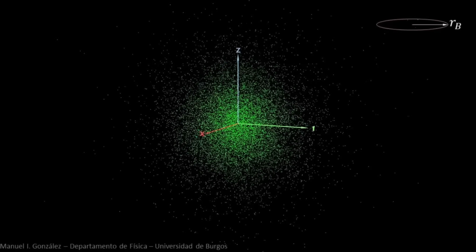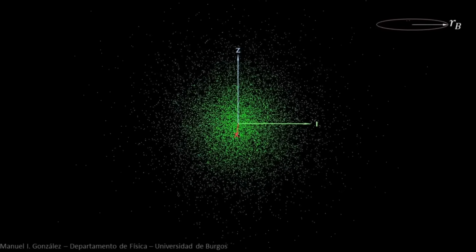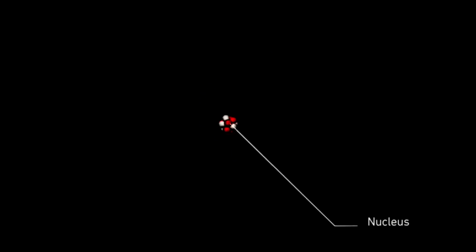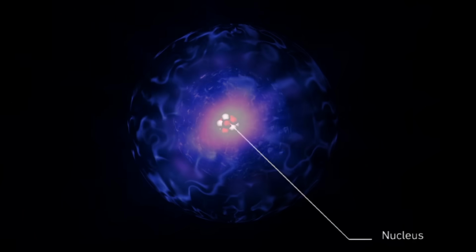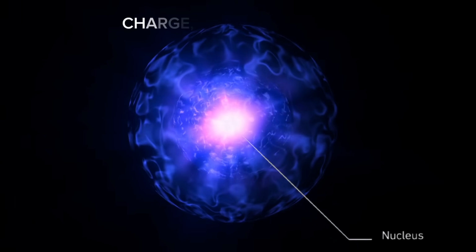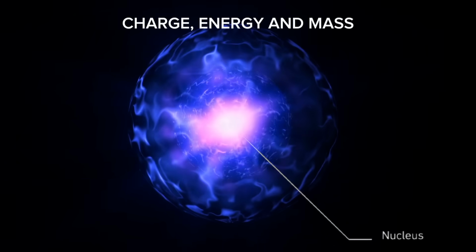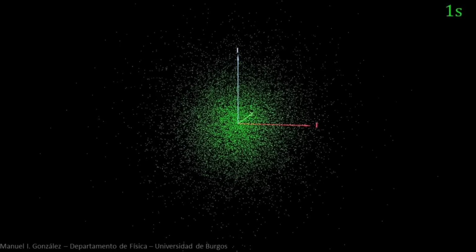It's a mathematical description that tells us the chances of finding the electron in different places. But many scientists believe this isn't just a math description. This cloud might be physically real, representing how the electron truly exists before observation. What's even more fascinating is that this cloud isn't empty or imaginary. It carries the electron's charge, energy, and mass, even though it has no fixed shape or boundary.